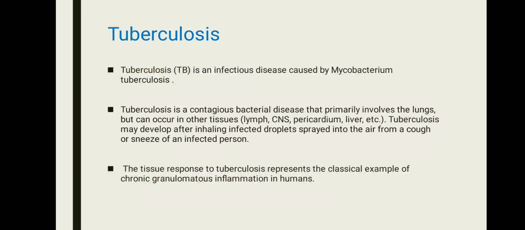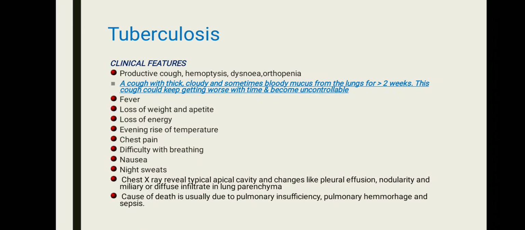Tuberculosis. It's a very important disease. It's an infectious disease caused by Mycobacterium tuberculosis. It spreads through droplet infection. It is a contagious bacterial disease that involves the lungs, but also other tissues like lymph, central nervous system, pericardium, and the liver. If you go to the clinical features, there is a productive cough, hemoptysis, dyspnea, and orthopnea.